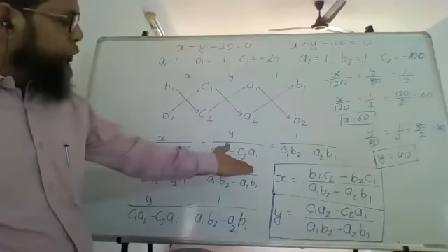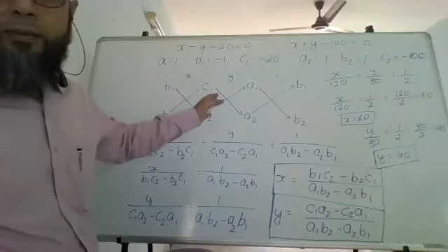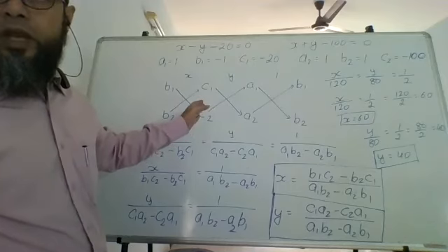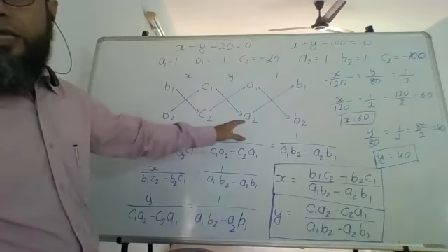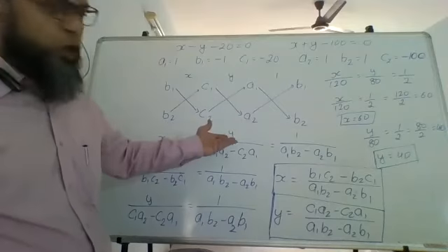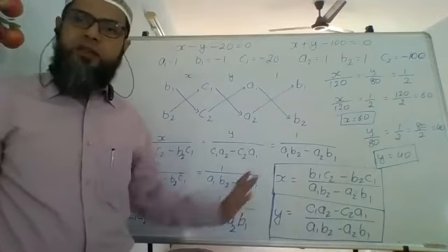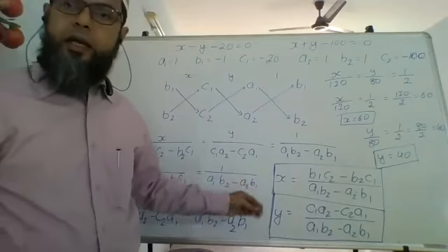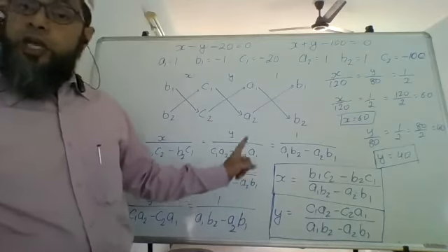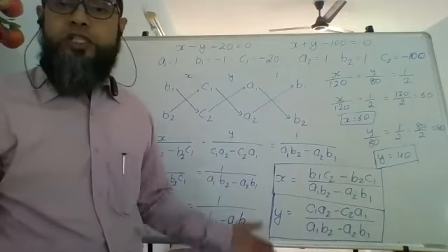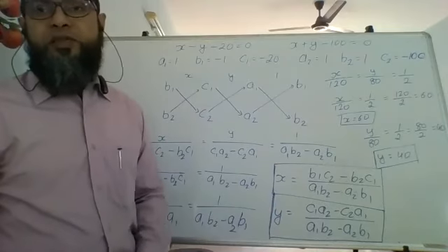In fact, you can use this method for any sum where you have equations in 2 variables, unless they have specified to solve using substitution or solve using elimination. If they have not, you can directly use this and find the value. Nobody is going to give you wrong. Okay, so you can use it directly. Any and every sum it can be used if they have not specified the method. If they have specified the method, then you don't have a choice. You have to use the method specified by them.